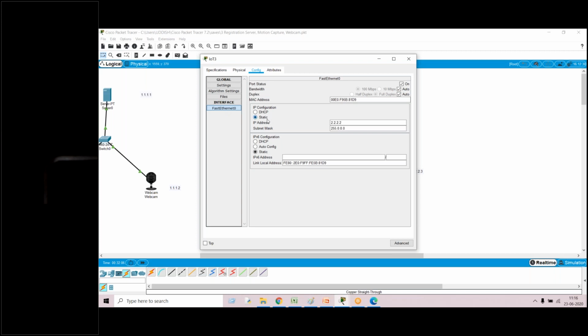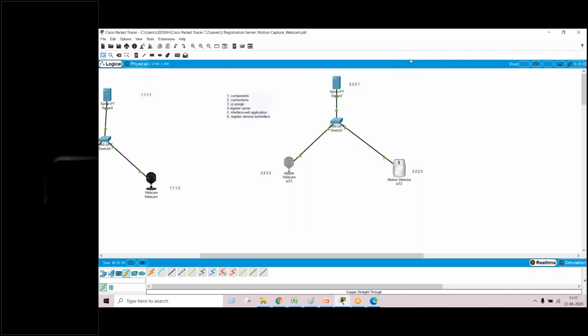In that particular Fast Ethernet 0, you can see IP configuration static. Then under static, you try to assign. Make sure that your IP configuration is static, and the IP address is 2.2.2.2. And your subnet mask will be default. Okay, sir.